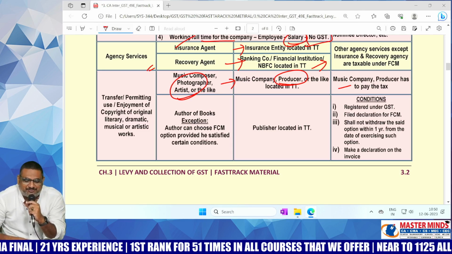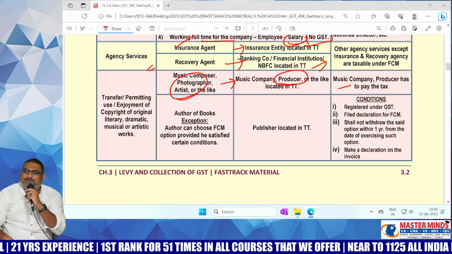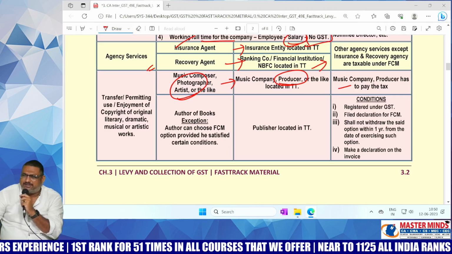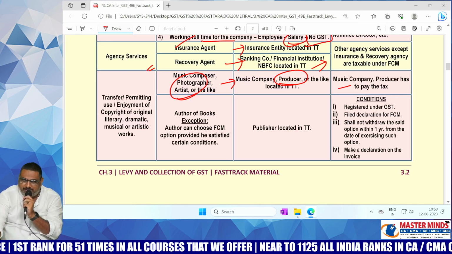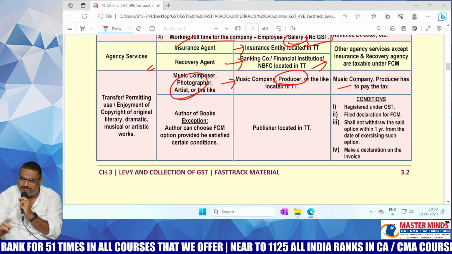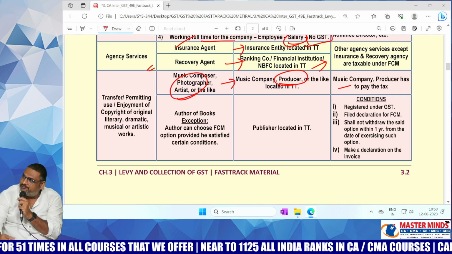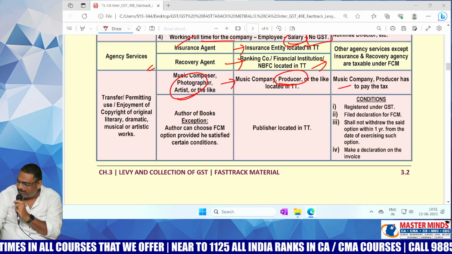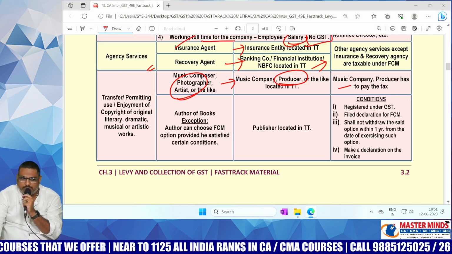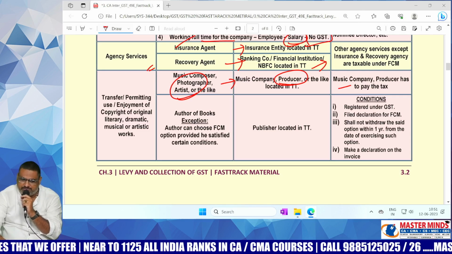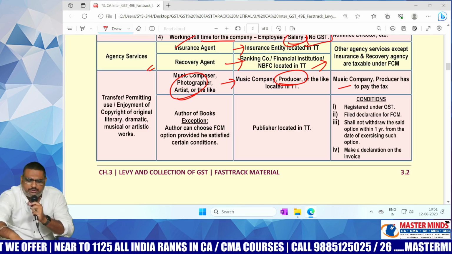Okay ma, photographer or artist to the producer. In that case, with respect to the Triple R movie, Ram Charan, Junior NTR, Rajamouli, all these people will provide the service to DVV Danayya. Who is the recipient, ma? Producer is liable to pay the GST. Next one, author to the publisher.